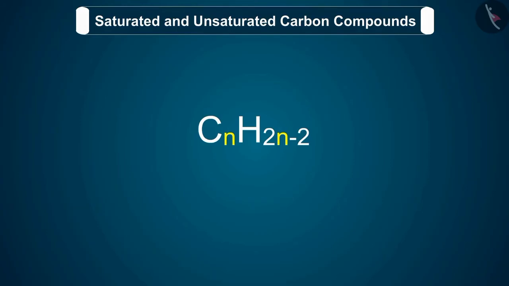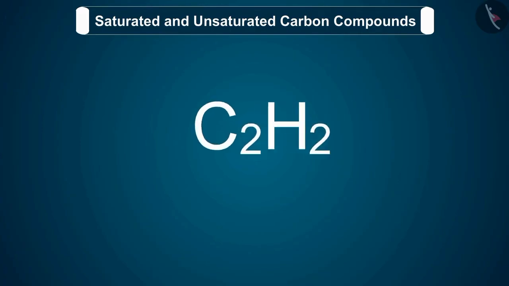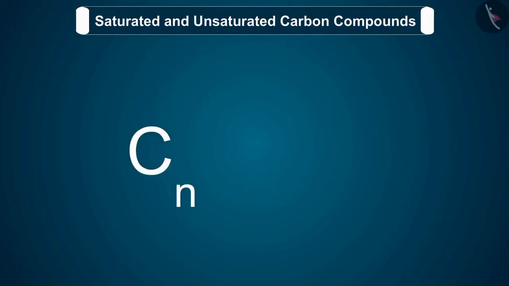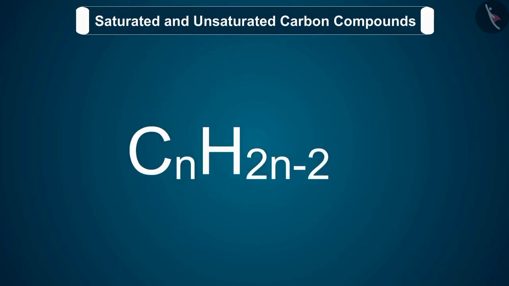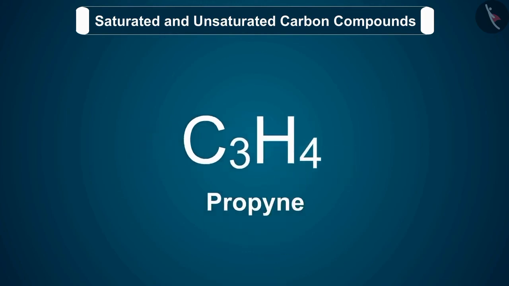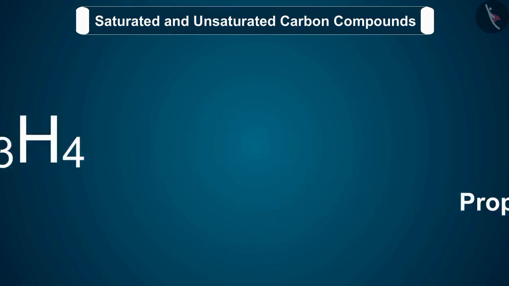Let us discuss this with the help of examples. 1. If an alkyne has 2 carbon atoms in its molecule, then n is equal to 2. Its formula will be C2H2, which is ethyne. 2. Similarly, if we take n equal to 3, we will get propyne.